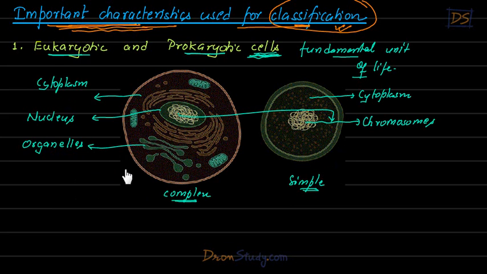Also, there is a very important point here, that these organelles are membrane bound. For example, look at this nucleus, students. So see, this is a membrane around this nucleus, right? So this is what we are actually talking about. This is another organelle, and there is a membrane surrounding it. You understand?